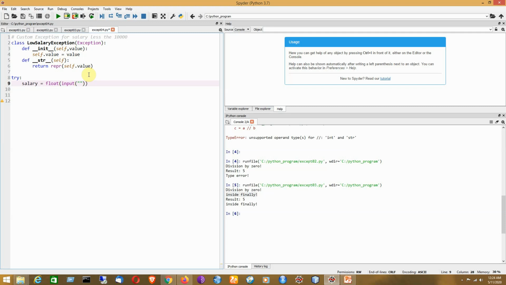I will just write a message here, enter your salary. The value will be stored in this variable salary. If salary less than 10,000,